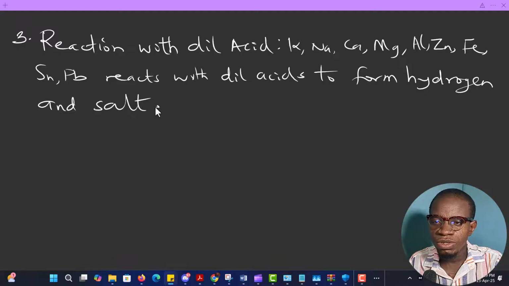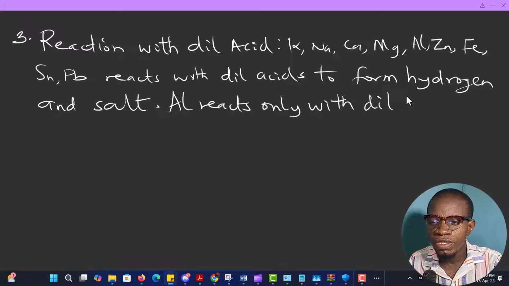You should also take note of one thing. Aluminium reacts only with dilute HCl.